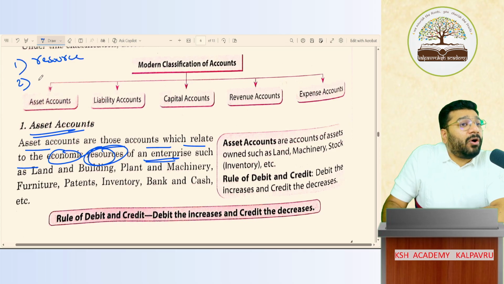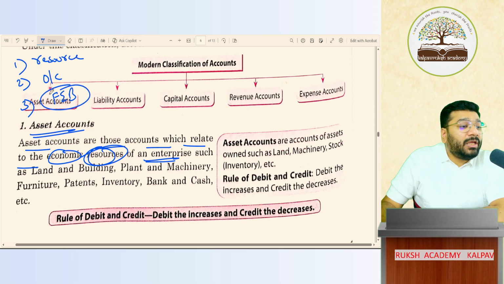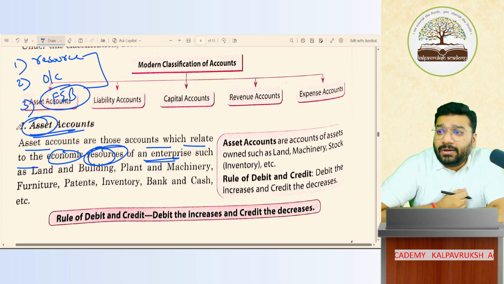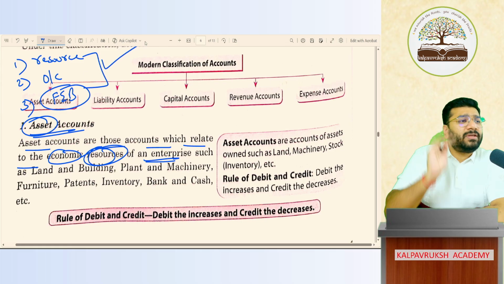That is the first condition. Second, on that resource we should have ownership or control. And this resource I'm going to use in the business to generate FEB. FEB stands for future economic benefit. I need to earn money. All these three put together is called an asset. Got it? Not got it? This is a little bit more technical. In simple language, what is an asset?